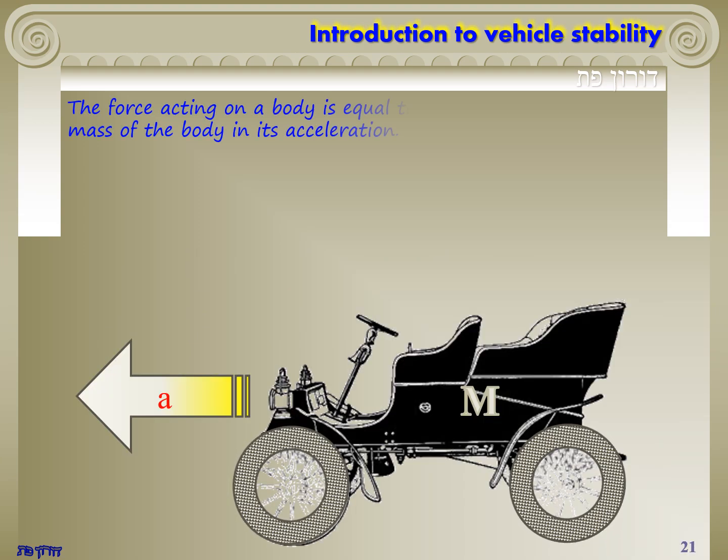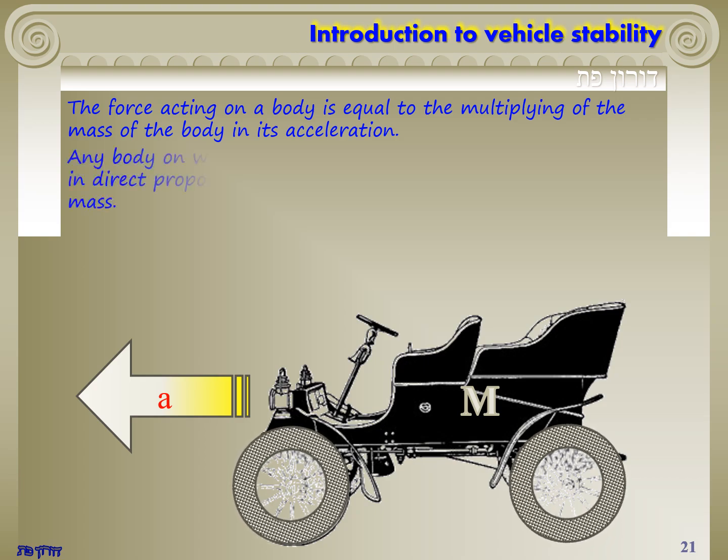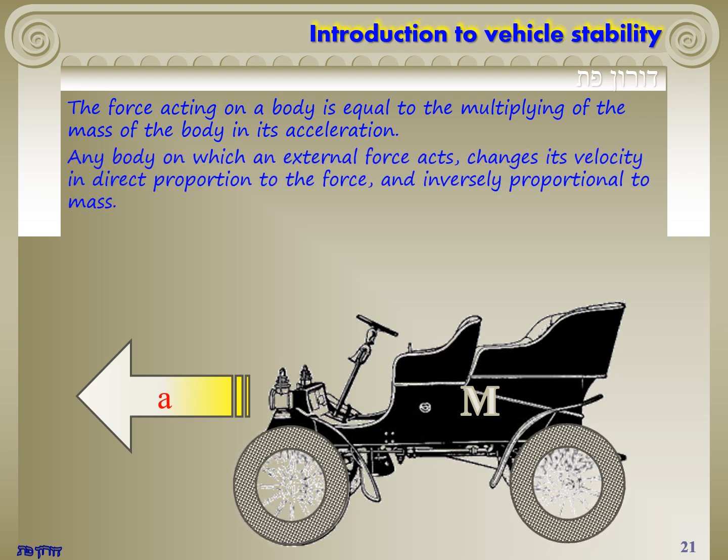The force acting on a body is equal to the mass of the body multiplied by its acceleration. Any body on which an external force acts changes its velocity in direct proportion to the force, and inversely proportional to mass.